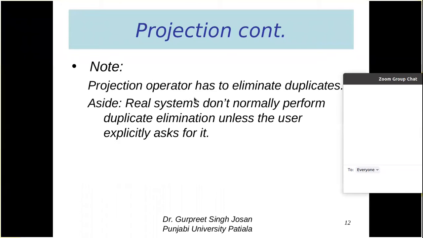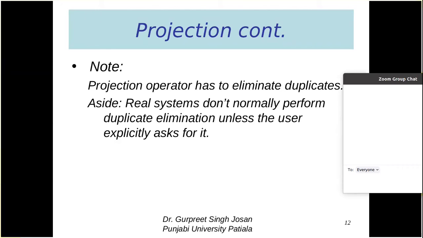So projection operation has to eliminate the duplicates, but that is theoretical. Practically, real systems don't normally perform the duplicate elimination unless the user explicitly asks for it. So if you want to remove the duplicacy, then you have to tell the system that you want the duplicacy removed. Otherwise, by default, the system will not remove duplicate elements automatically.